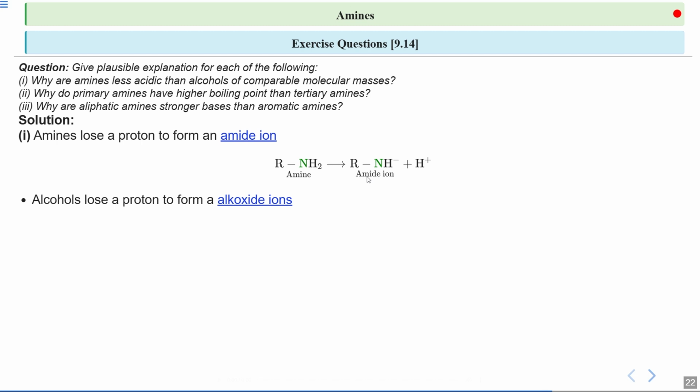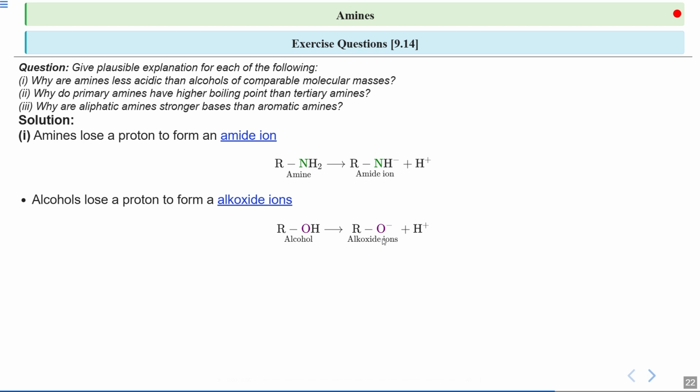Now when an alcohol loses a proton, it forms an alkoxide ion. Here you can see this is an alcohol. When it loses a hydrogen ion, it becomes alkoxide, RO minus. Here you can see there is a negative charge on the oxygen atom.